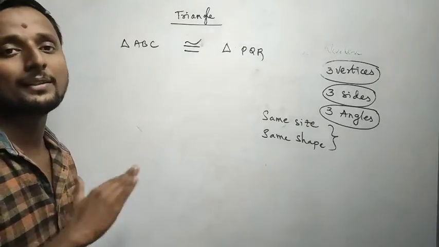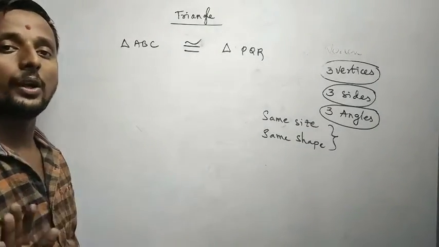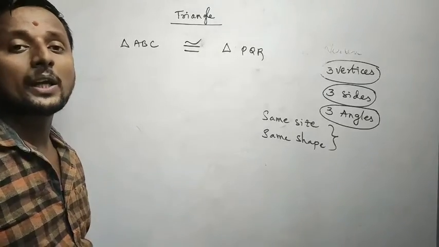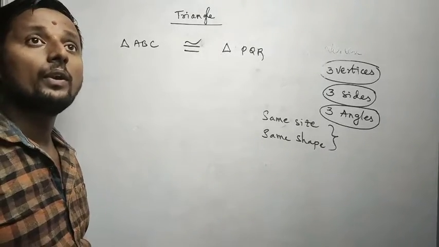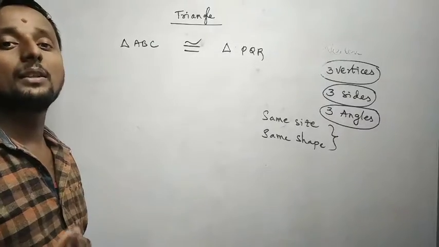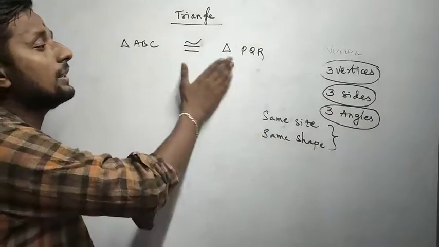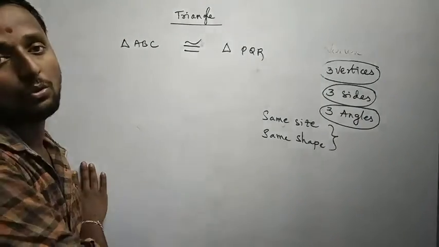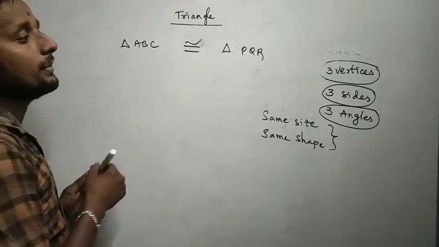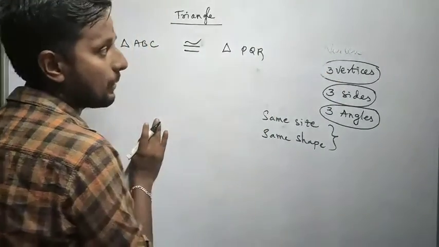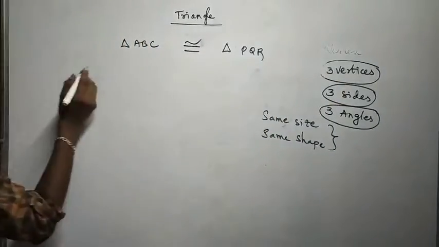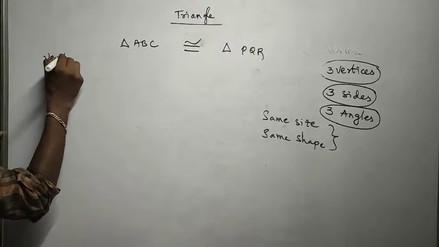I declared the statement that both are congruent. So if a congruence is given for any figure, we can identify several things. Several things we can write from the congruence rule. So what I said: 3 vertices, am I right? From the congruence, I can say vertices, sides.